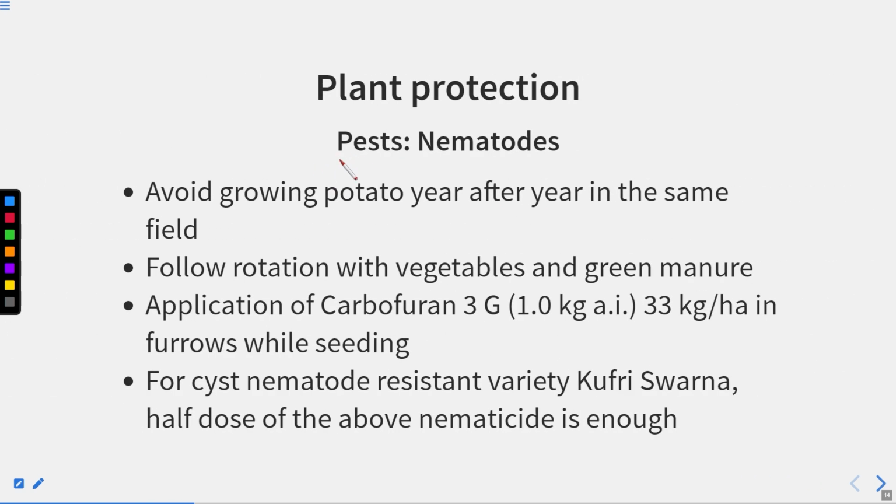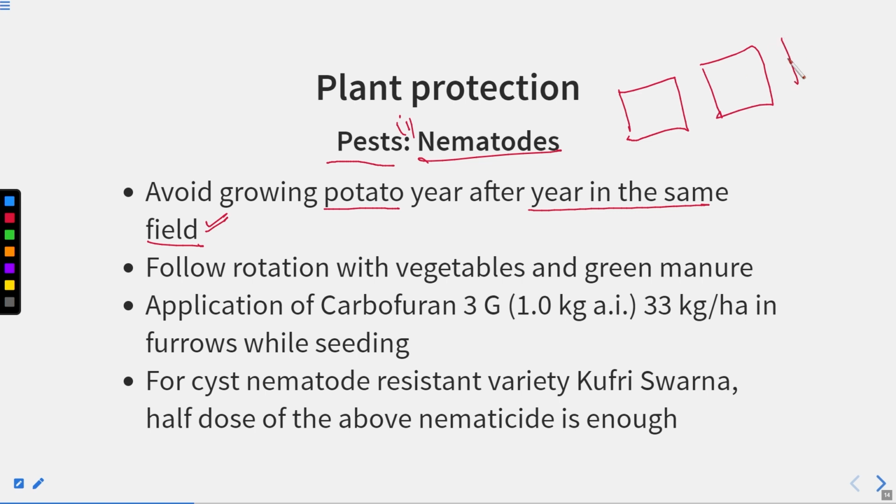Pest. Now there are many different types of pest that do a lot of harm to the potato crop. The first one is the nematodes. So avoid growing potato year after year in the same field. We must change our field. It means that suppose we have 3 different pieces of land. In the first year I'm growing potato in this particular field, wheat in this particular field, and some other crop in this particular field.